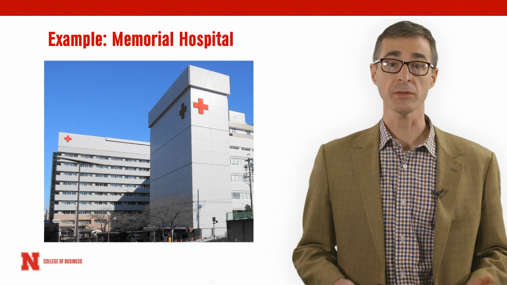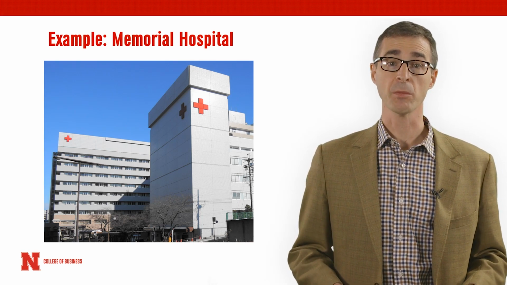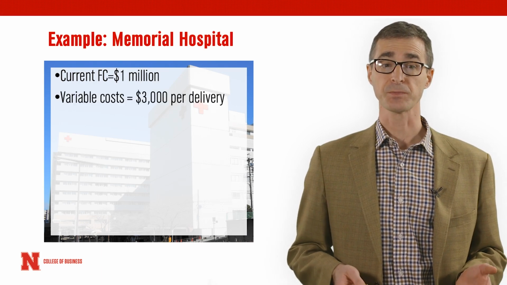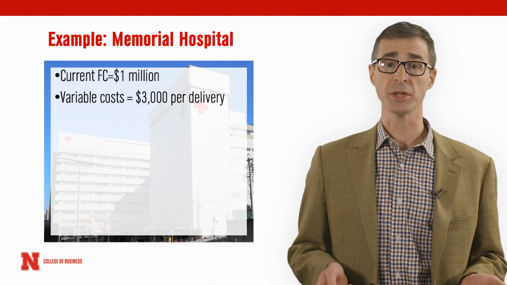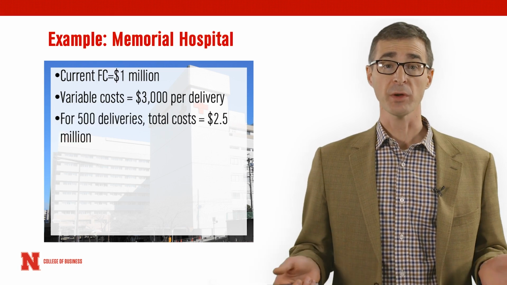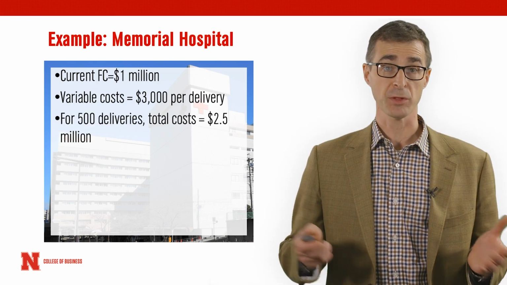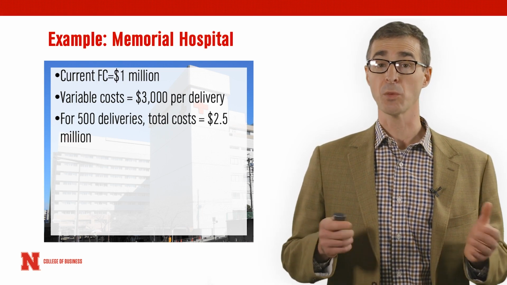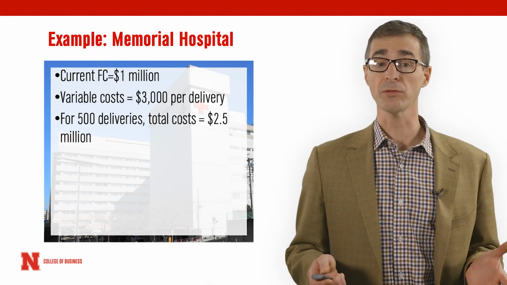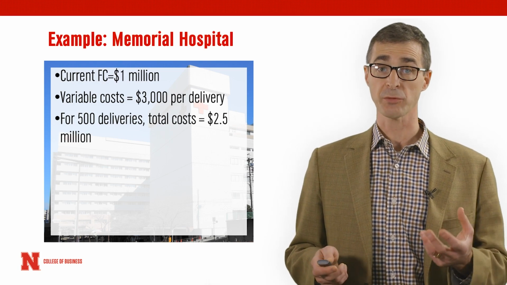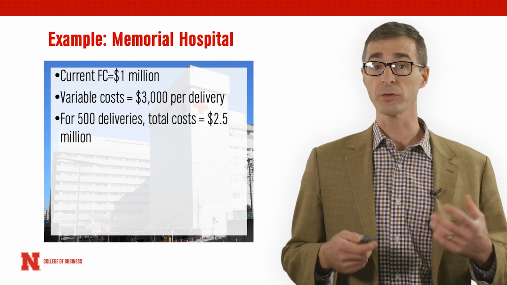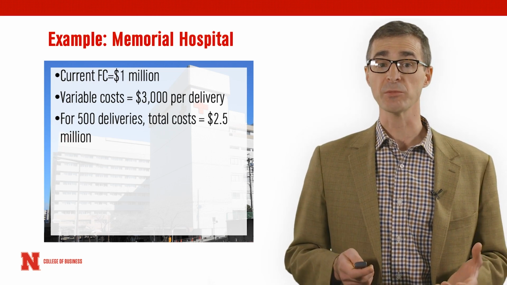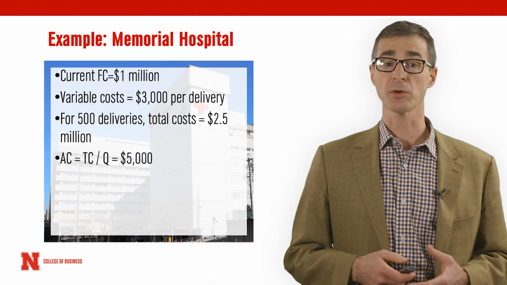To make this concrete, let's consider the example of the obstetrics department at Memorial Hospital. The department currently has a fixed cost of $1 million, variable costs of $3,000 per delivery, and so at a level of 500 deliveries for the last calendar year, that equated to costs of about $2.5 million. The $1 million fixed cost, and then total variable costs of $3,000 per delivery times 500 deliveries, or a total variable cost of $1.5 million. So the $2.5 million includes the total fixed costs and the total variable costs.